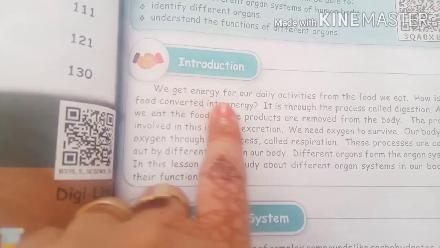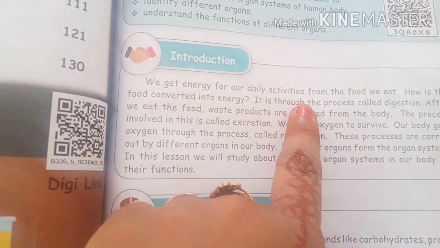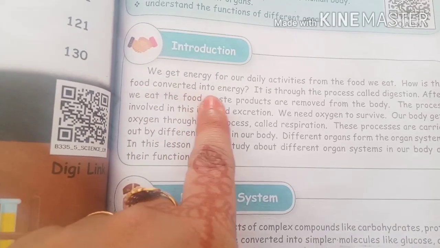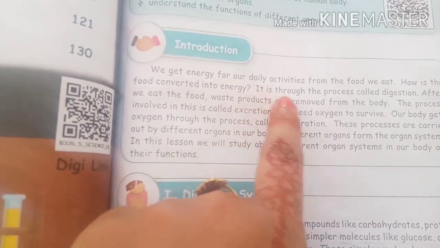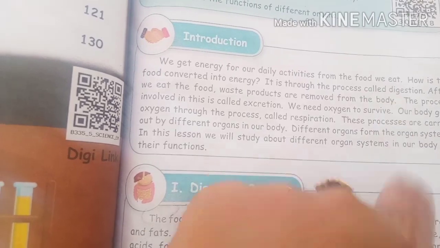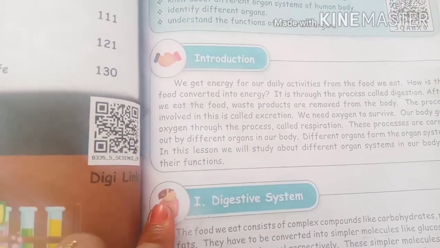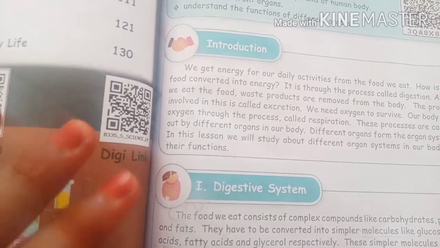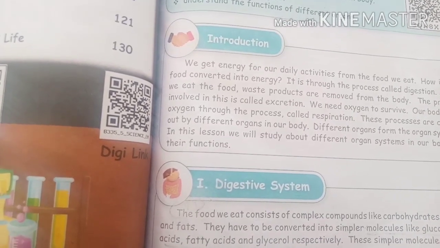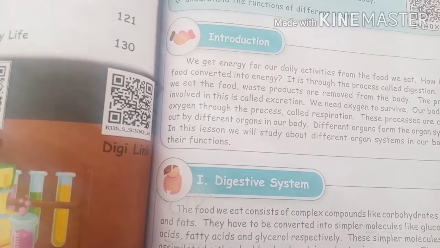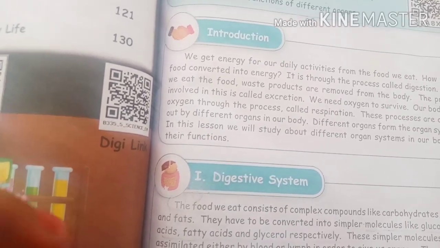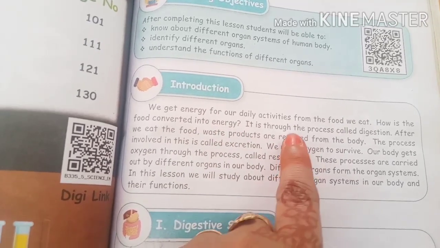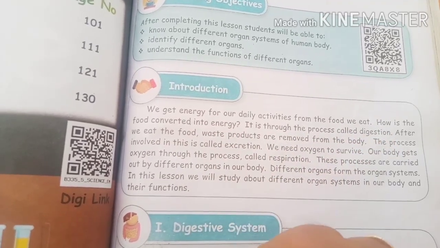We get energy for our daily activities from the food we eat. How is the food converted into energy? It is through the process called digestion. Dear children, we need energy to do work. So how do we get that energy? Through food. Good. So food is converted into energy. This process is called digestion.